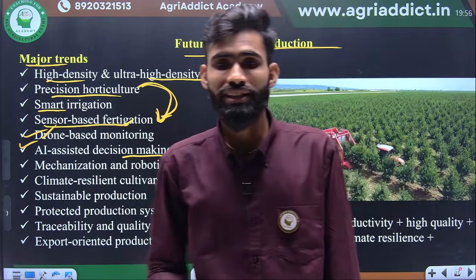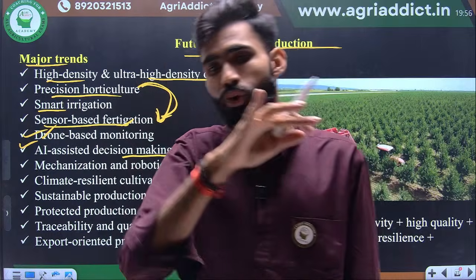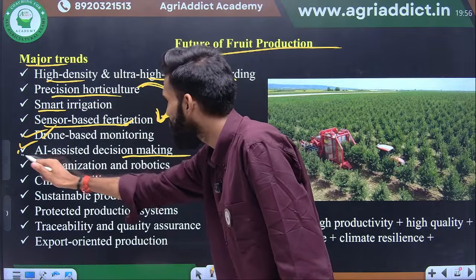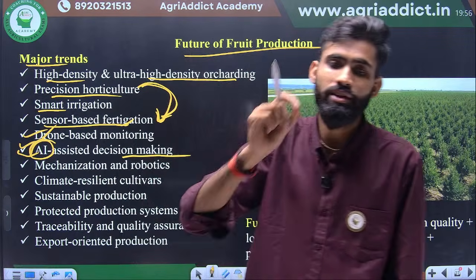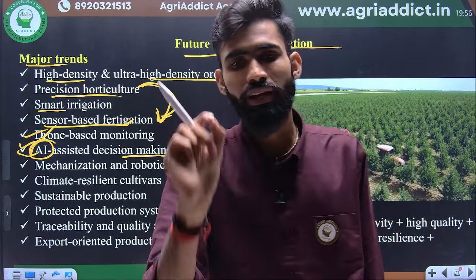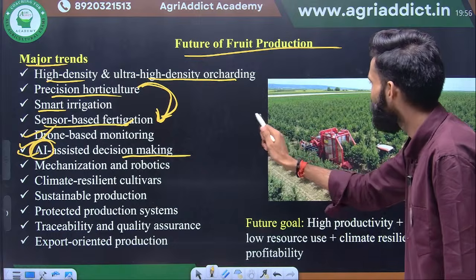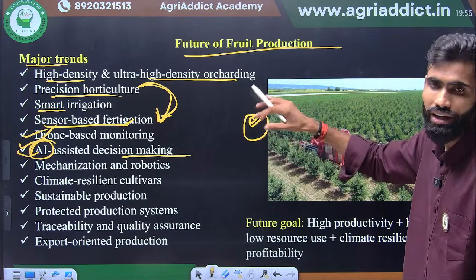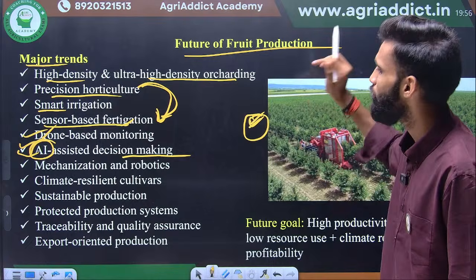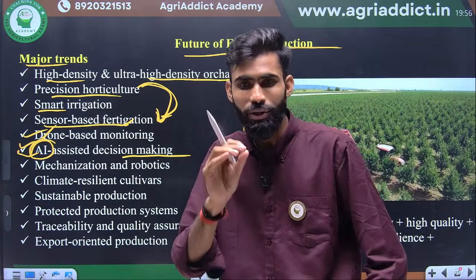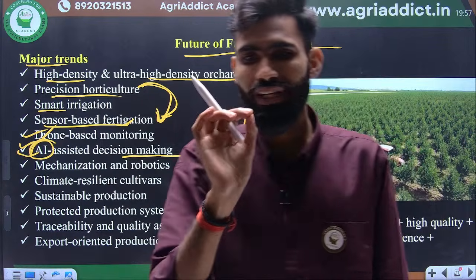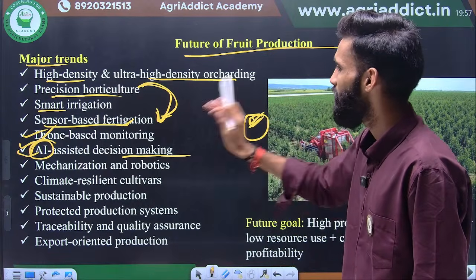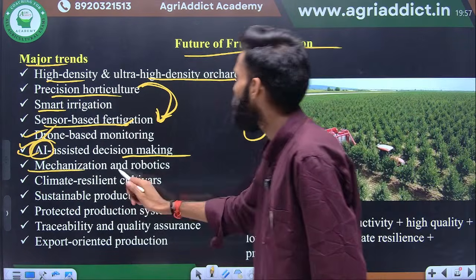Most important thing, all the data has come to you. You have all the data, drones, robotics, everything. But if you have an AI based assistant, then there will be no manpower. No man is needed. This is a room where the AI will be there and it will switch off, switch on. Whatever the requirement is, everything will be done by AI. Okay. You should receive only a single message on your phone that the work is done. Okay. Based on the AI help. Next one is mechanization and robotics.